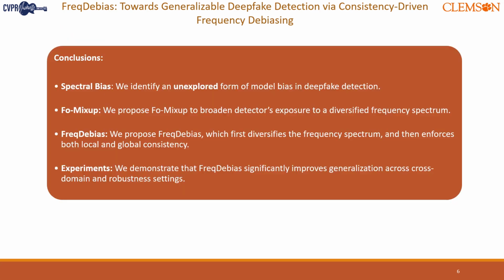Let me wrap up with the key takeaways. We identify spectral bias, a hidden form of model bias. We propose FreqDebias, combining forgery mix-up augmentation with dual consistency regularization to mitigate this bias. Our proposed FreqDebias framework achieves state-of-the-art generalization across several datasets.